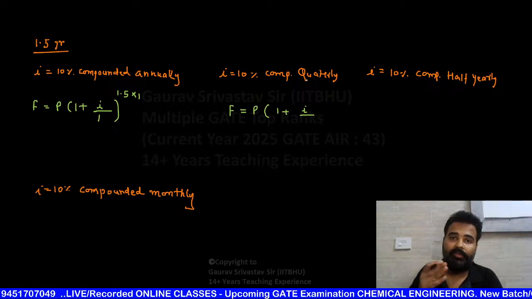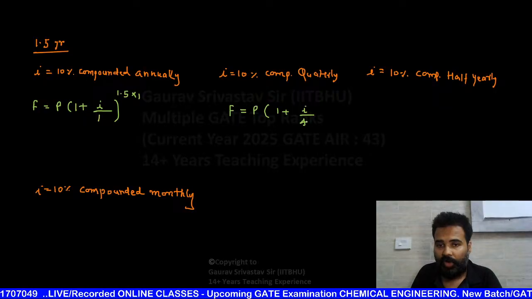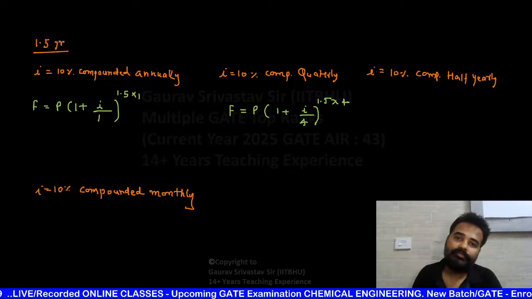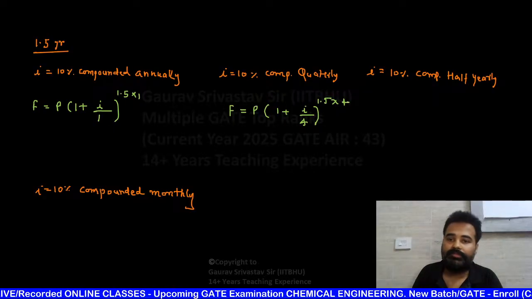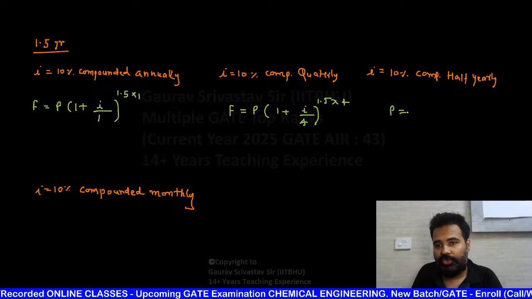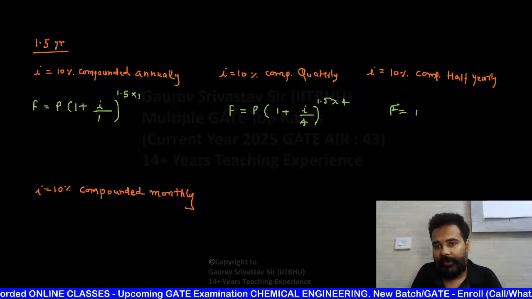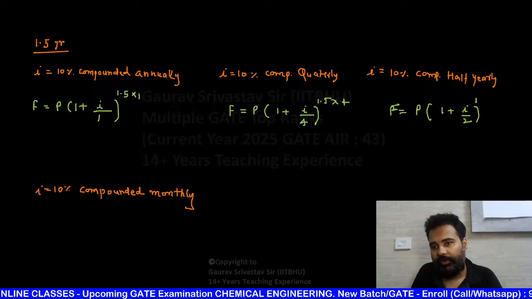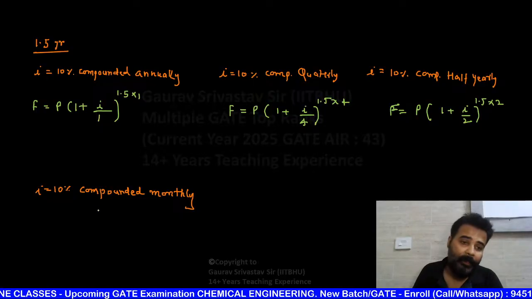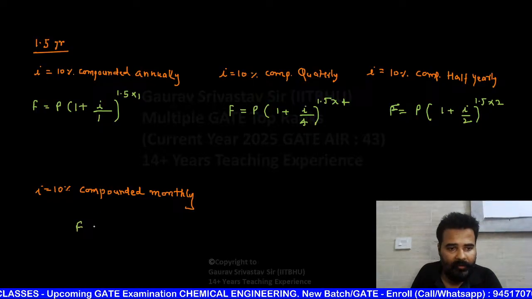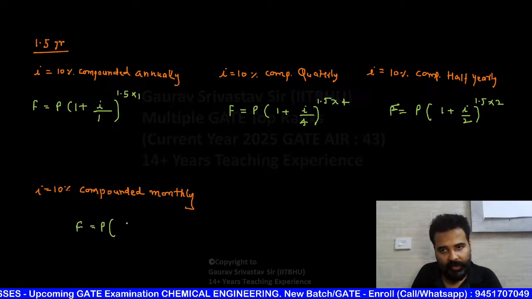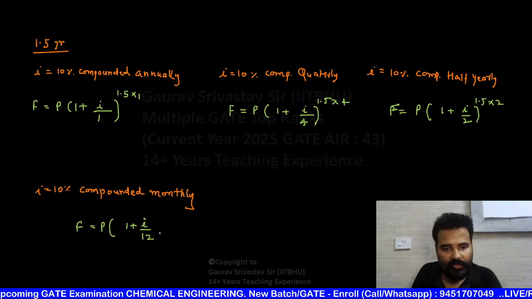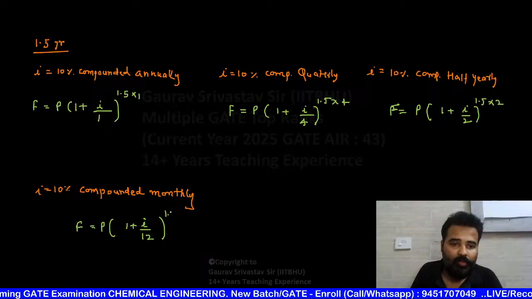Quarterly means in 1 year 4 quarters are there, so i/4 and 1.5 into 4. Half yearly: F equals P (1 + i/2) and here 1.5 multiplied with 2. Compounded monthly: F equals P (1 + i/12), 1.5 into 12, since in 1 year 12 months are there.